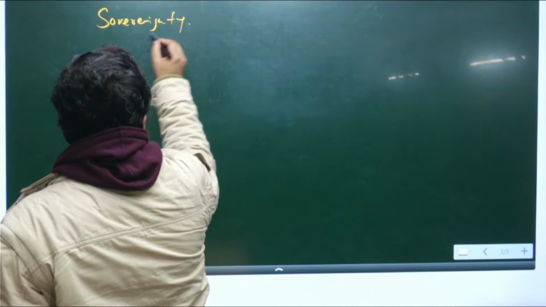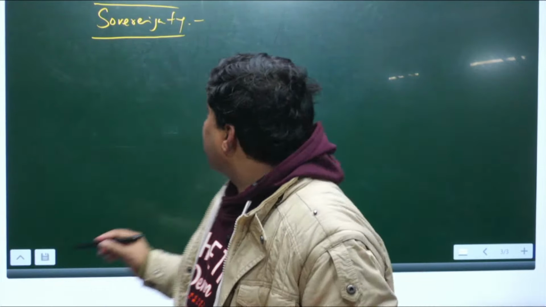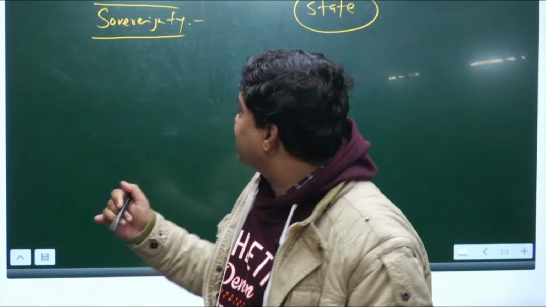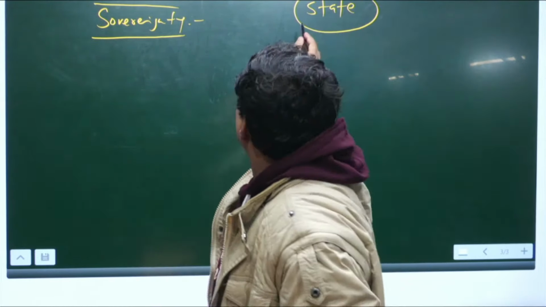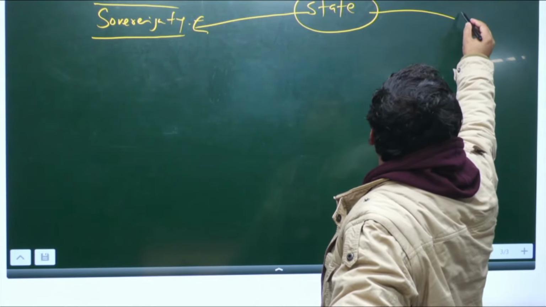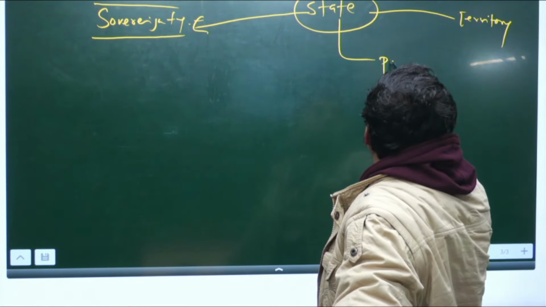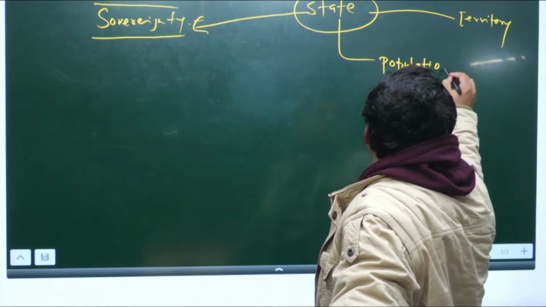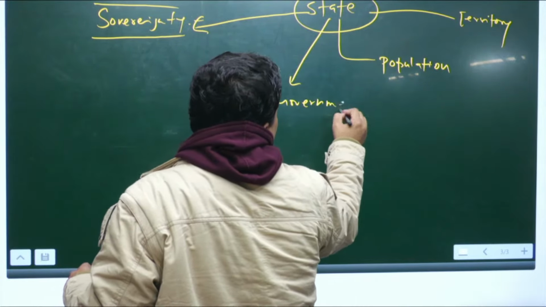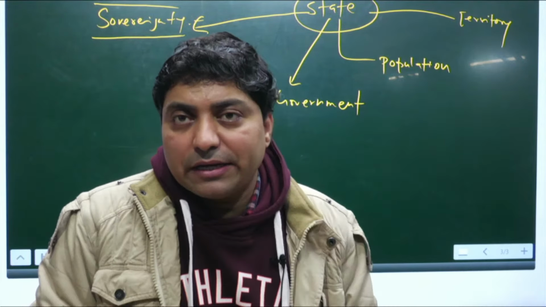Sovereignty. Now, if you look at it, sovereignty is a modern concept. It is an integral part of any state, right. If you look at a state, any state has four basic elements. One is sovereignty, and another important part is territory, then population, and then government. These are the four components which are important parts of a state.